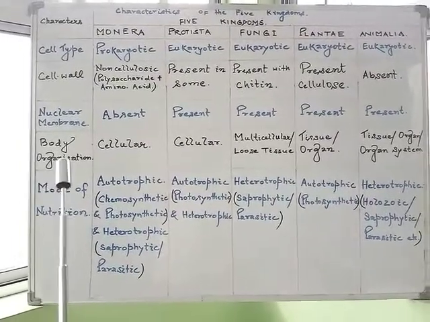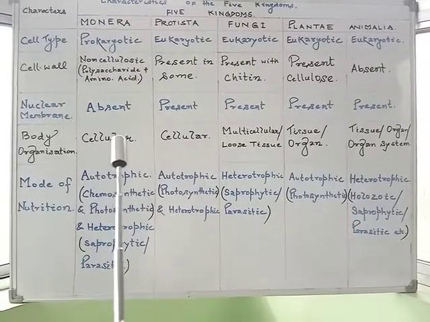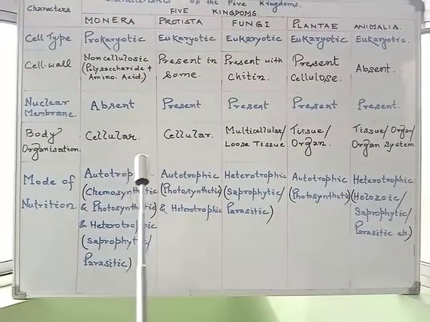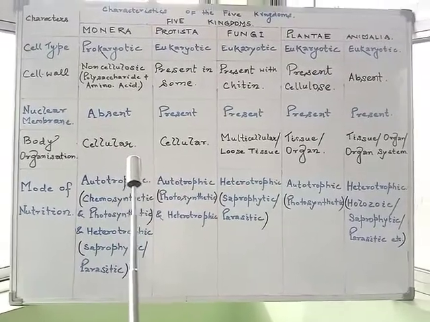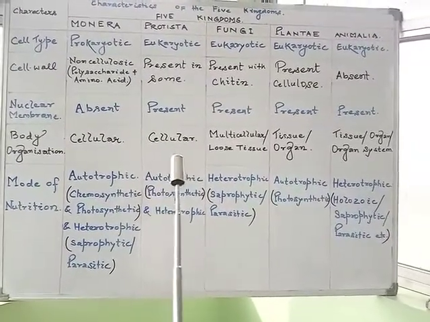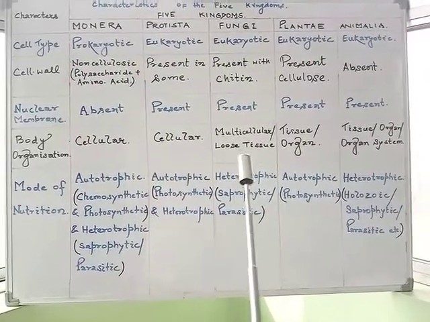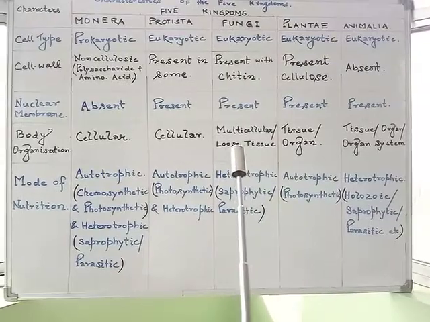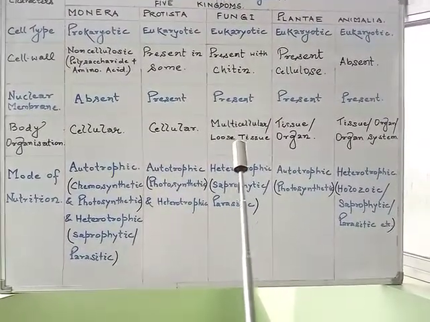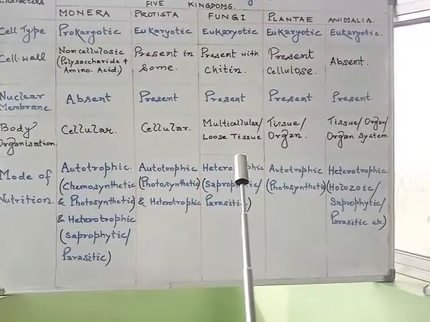The next character is body organization. Monerans show a cellular level of body organization, meaning their body is made up of a single cell. Protistans are also made up of a single cell, whereas fungi are made up of more than one cell assembled together. In some cases, they have an assemblage of loose tissue.